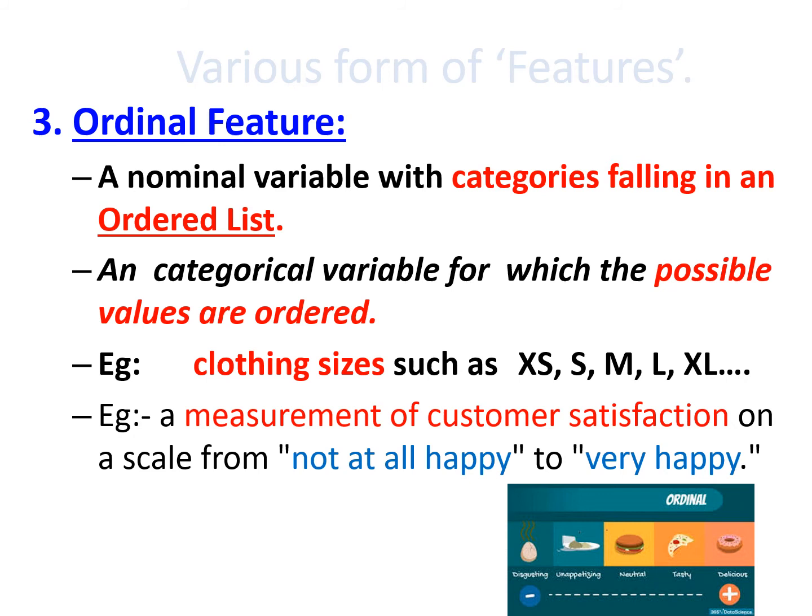Or a measurement of customer satisfaction, like we have to mark on a 5 scale grade, like not satisfied, satisfied, somewhat satisfied, likewise. So here is a diagram showing disgusting, then unappetizing, then neutral, tasty, delicious. This is an example for showing the level of acceptance or level of preference. An ordered manner is assigned for the categorical data, that is termed as ordinal feature.